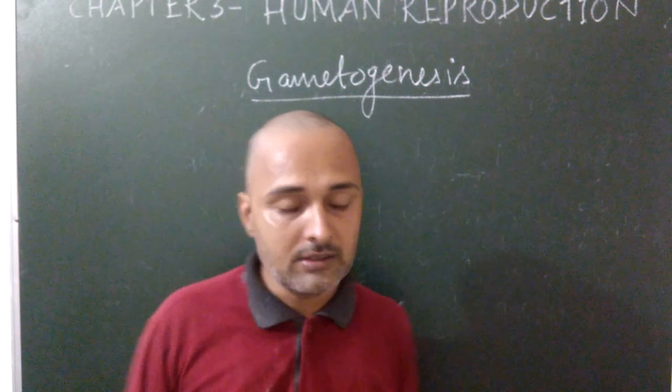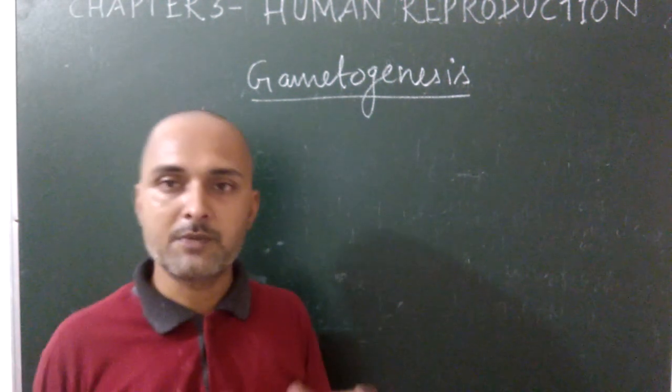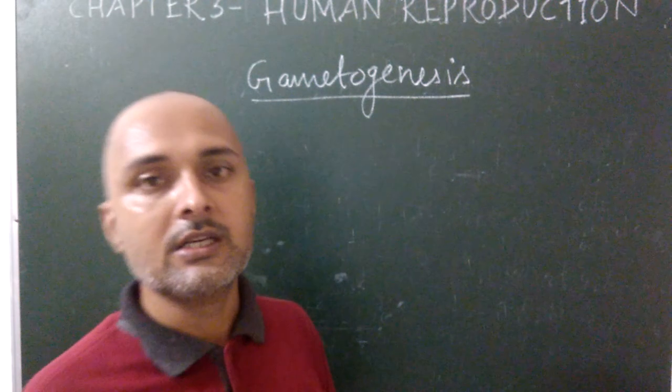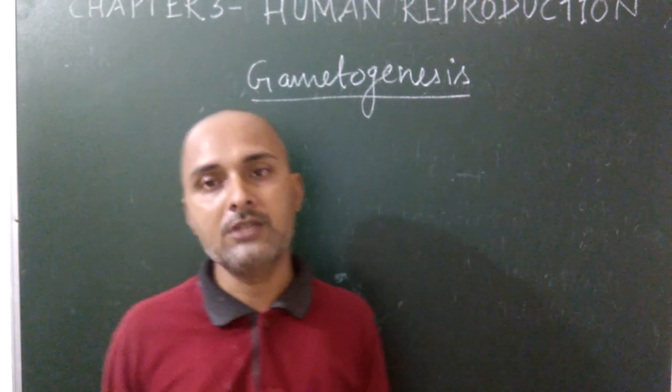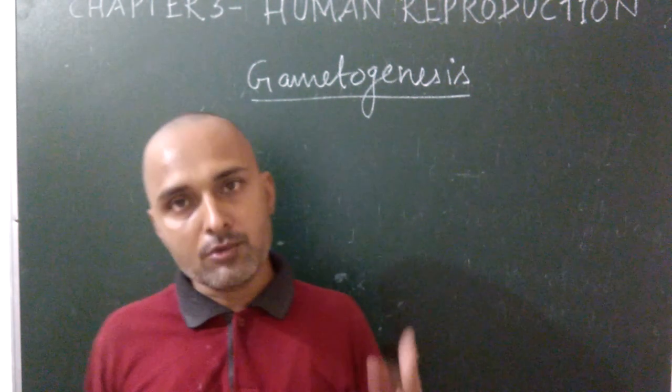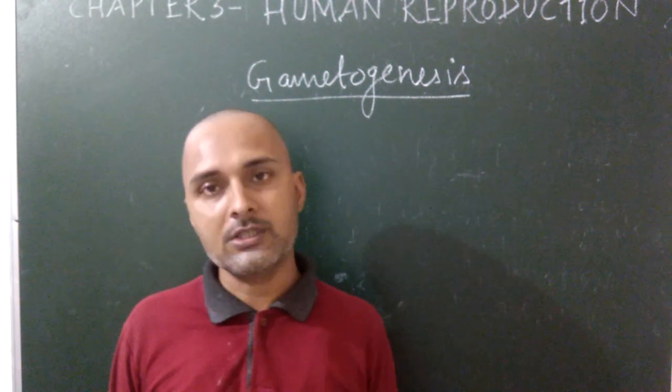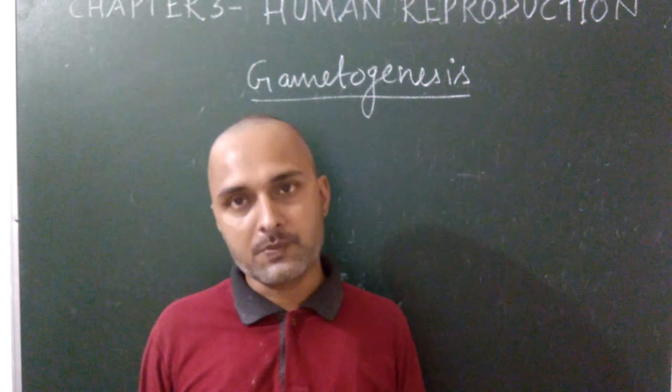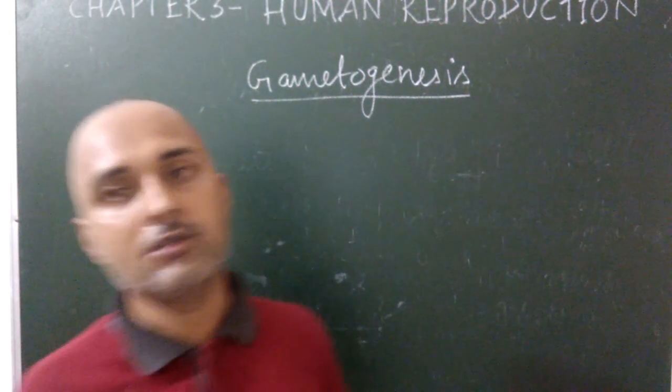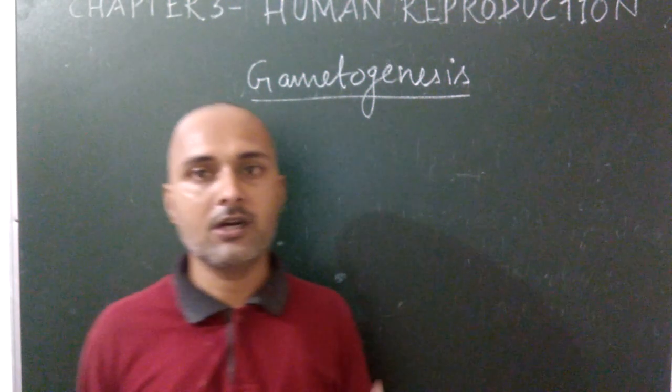The germ cells of testis are known as spermatogonia, whereas the germ cells of ovary are known as oogonia. Spermatogonia undergo spermatogenesis, that means formation of sperm, and oogonia undergo oogenesis, that means formation of egg or ovum.